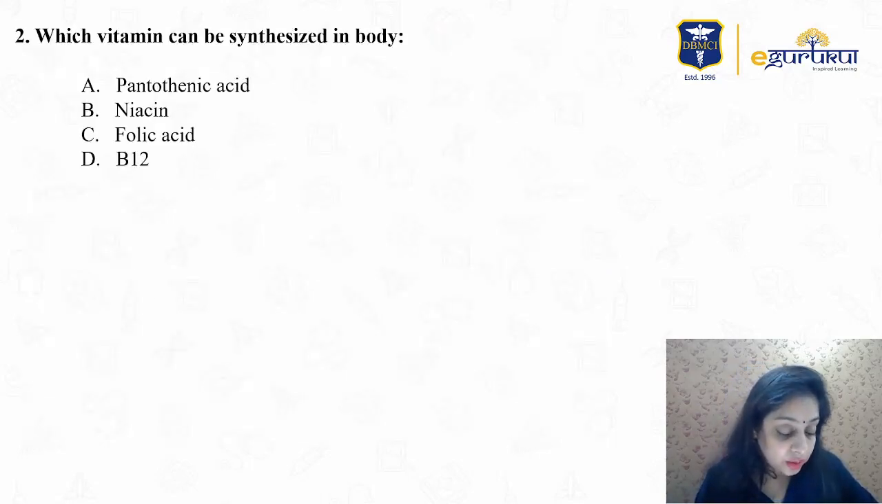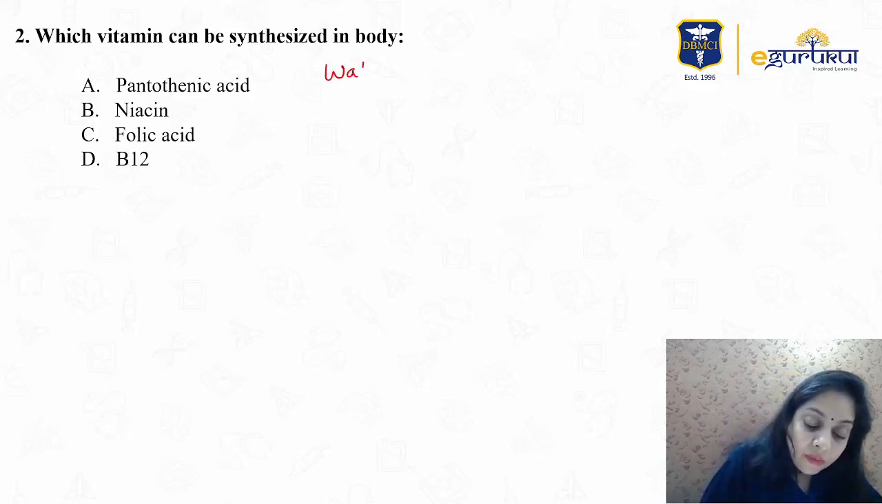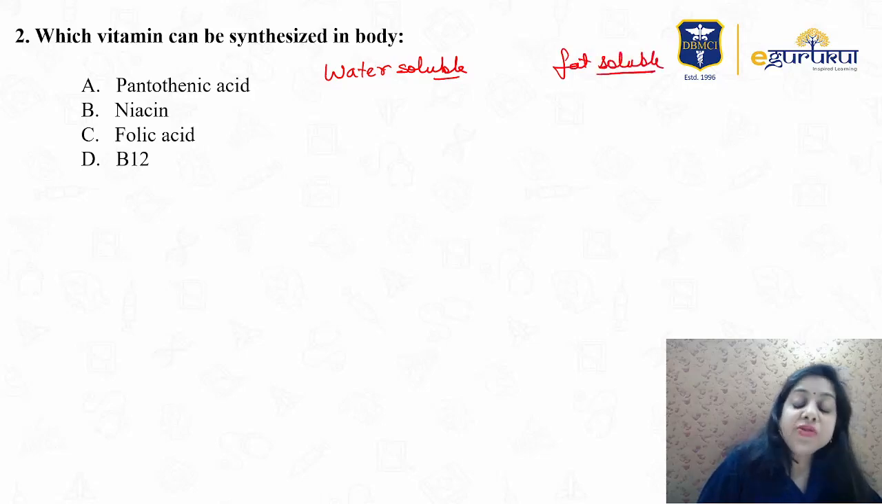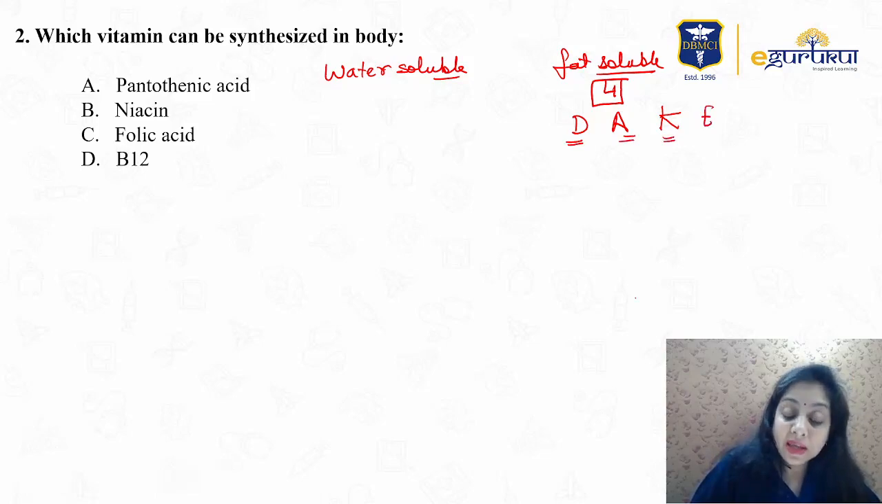Next question I would like to discuss is which vitamin can be synthesized in the body. Actually, vitamins are of two types. We know that. We have water soluble vitamins. We have fat soluble vitamins. Fat soluble vitamins are 4, right? I remember it as DATE, like date khajur, right? Vitamin D, vitamin A, vitamin K, vitamin E. These 4 are fat soluble vitamins.